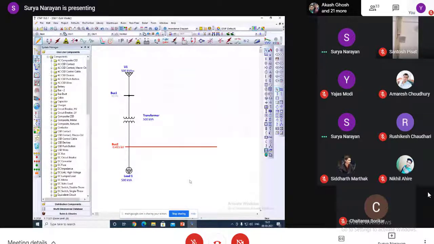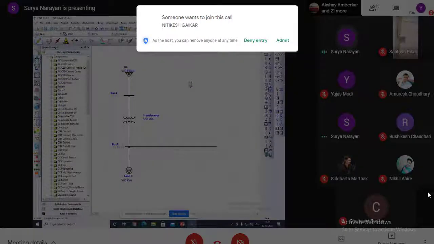Understood? Now I want to add the PV system.